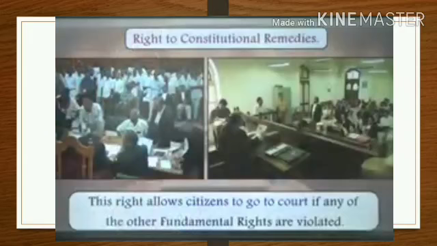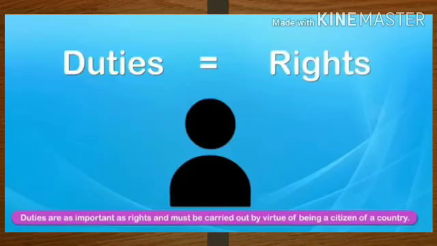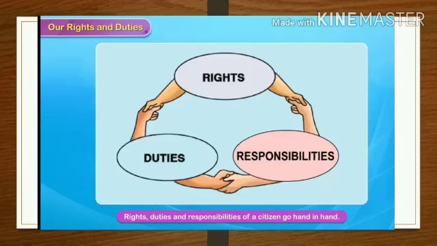But we also have some duties to perform towards our society and country. We cannot enjoy our rights without fulfilling our duties. You must remember that. Rights and duties go together. Today we discussed the rights of the citizens. In the next class, we will discuss the duties to be performed as responsible citizens.